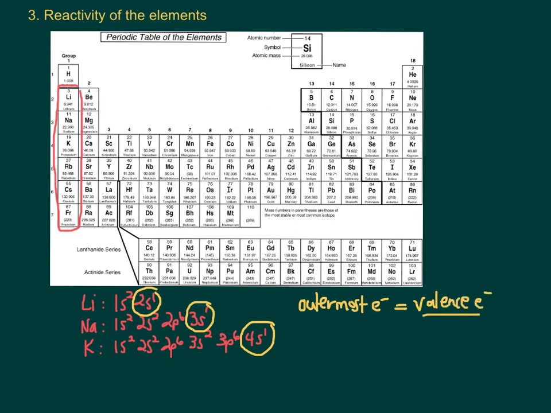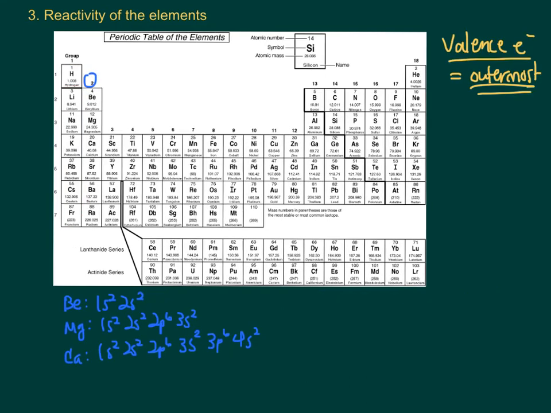So each of these elements in group 1 has one valence electron, which means that they are going to react very similarly to one another. So we're going to start talking about chemical reactivity and what it is that's actually happening, and it has to do with the valence electrons. They're very similar because they have the same number of valence electrons.